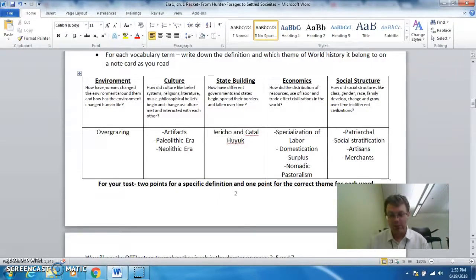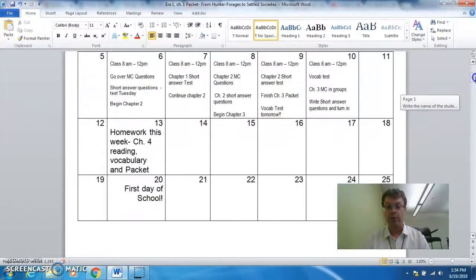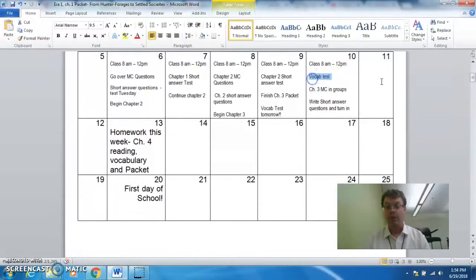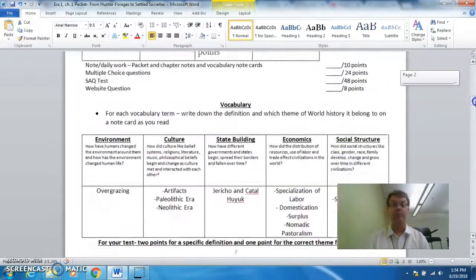All right, so let's get to our vocab words and I'll explain to you how this works. So, first off, we have 5 basic themes of geography, which are up here: environment, culture, state building, economics, and social structure. At the end of next week, we are going to have a vocab test on the 10th, on Friday. And this will be covering the first 3 chapters that we study.